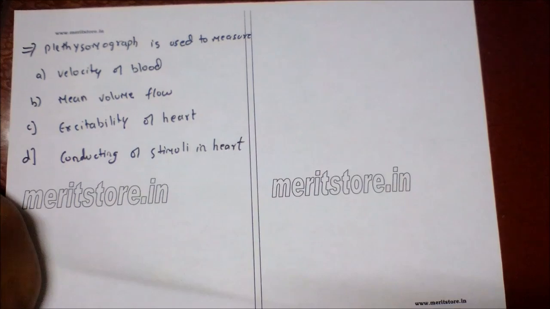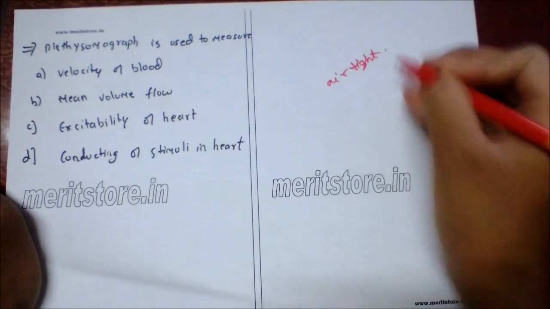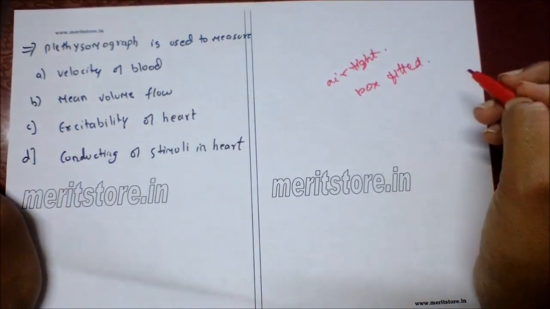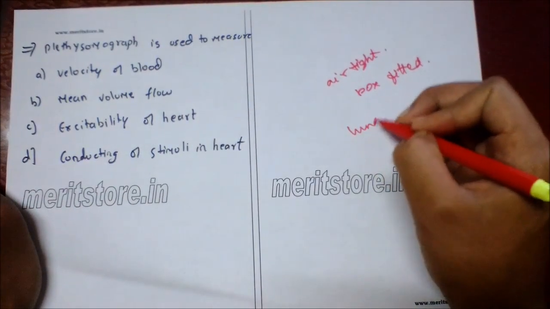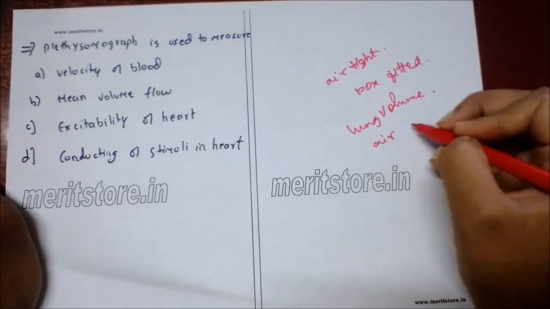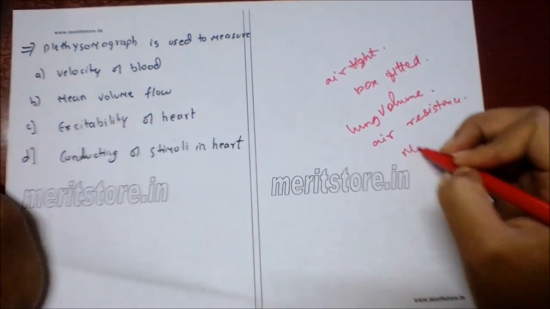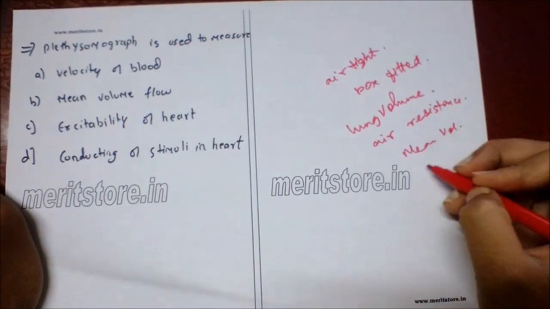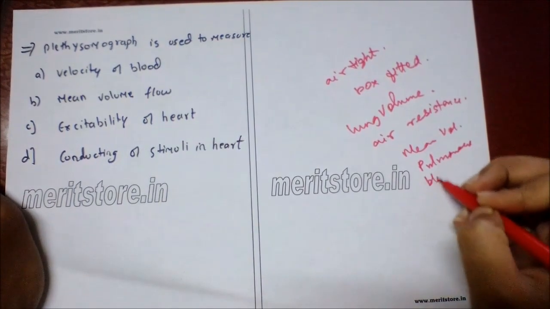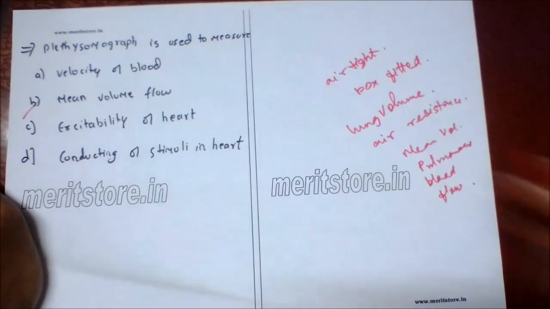So plethysmograph is an airtight box fitted with device for measuring different parameters of lung volume, airway resistance and mean volume of pulmonary blood flow. So option B is the correct answer.